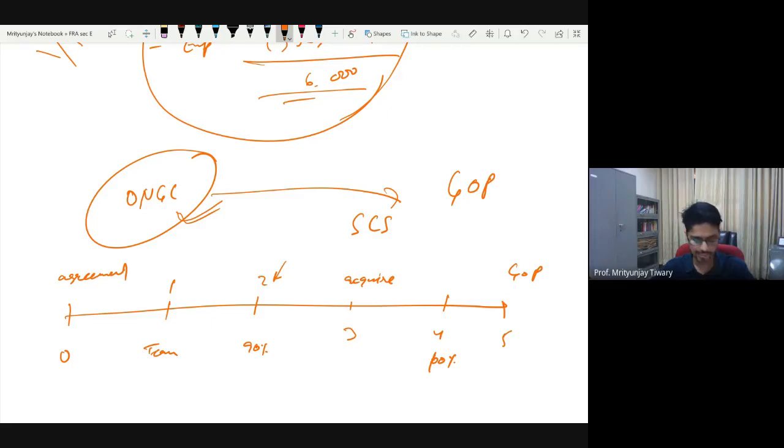Did you understand the question? I'll repeat. Day 0, the agreement happened. Day 1, the team arrived. Day 2, 90% of the job is done, but the 10% cannot be completed because you don't have the machine. Day 3, you acquired that machine. Day 4, you actually completed the remaining 10%, and day 5 you received the money. When did the revenue happen?